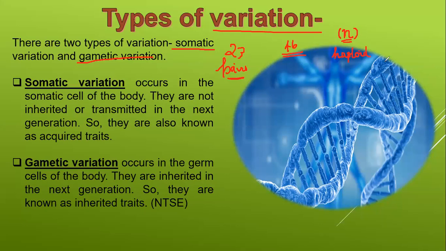That is haploid, denoted by the letter N. And if 2N is denoted, you can call that condition diploid. This is ploidy, that is how many chromosomes are present in our body. In human beings, it is 46 or 23 pairs.